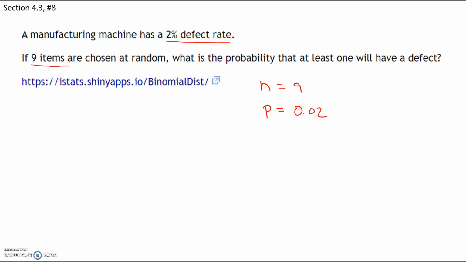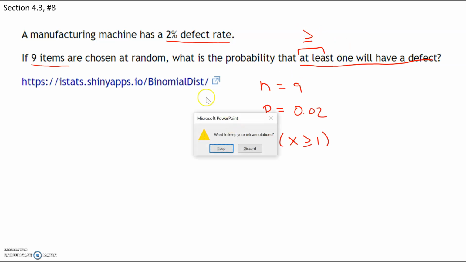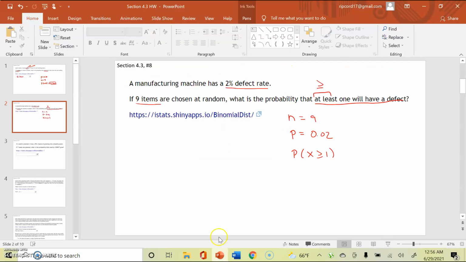Now we want to know, what is the probability that at least one will have a defect? Well, at least one means one or more. So we're going to say we want to find the probability that one or more have a defect. Okay, so the at least is going to be greater than or equal to. Now let's go to our calculator. The link is right over there, and put these in.